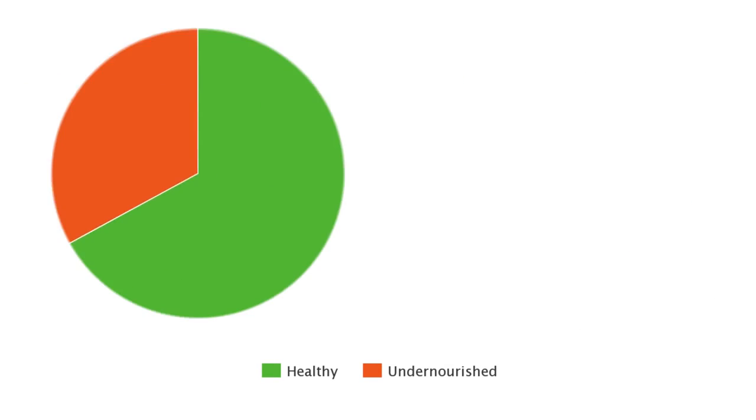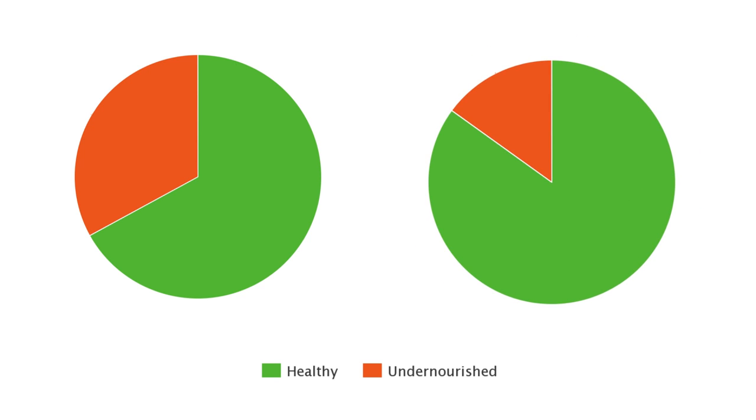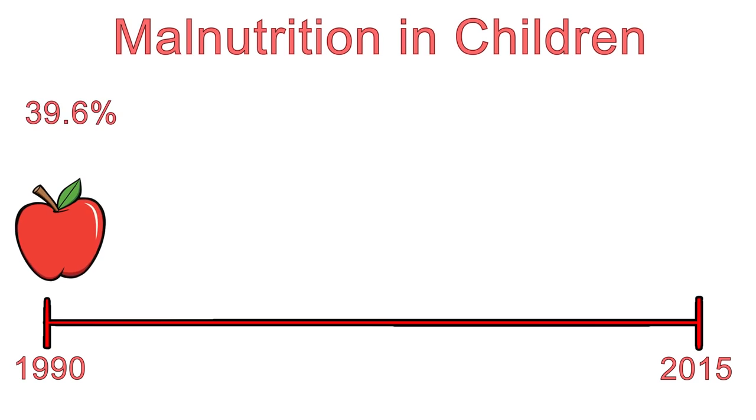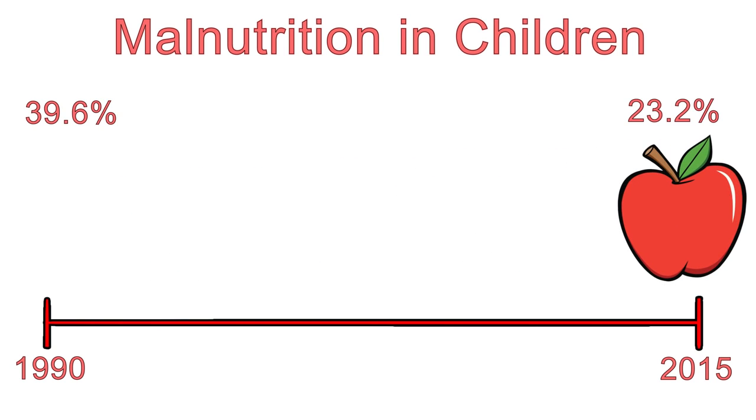In fact, the number of undernourished people in the world has gone down in developing countries from 34% in the mid-1970s to just 15% 3 decades later. Child malnutrition has also decreased significantly since 1990. According to World Bank, the stunting prevalence of children under 5 has gone down from 39.6% in 1990 to 23.2% in 2015, and that number has been steadily decreasing every year.